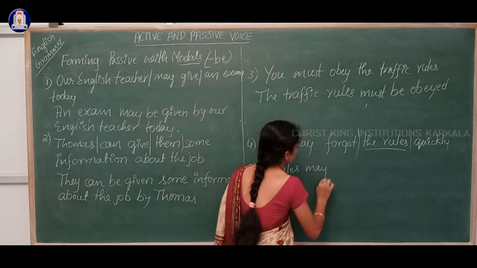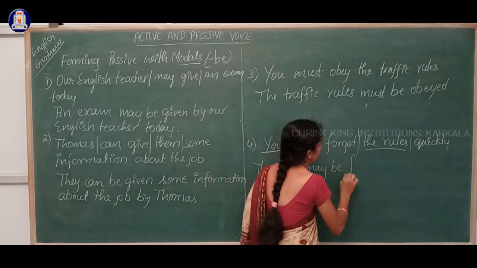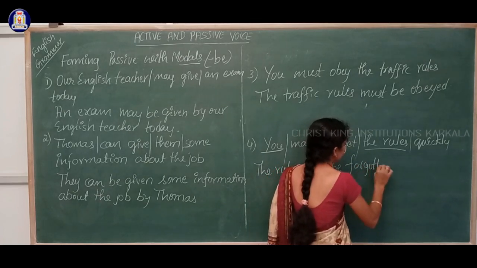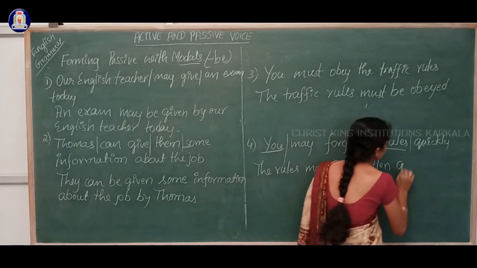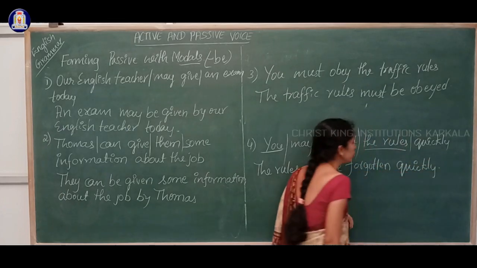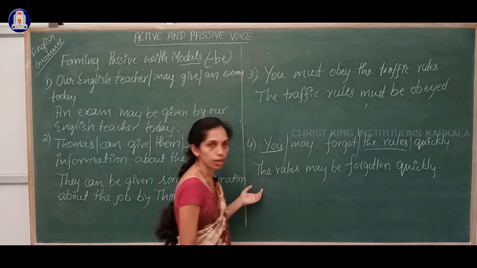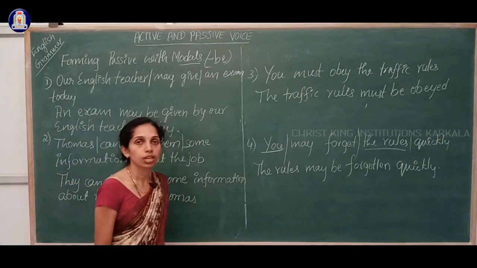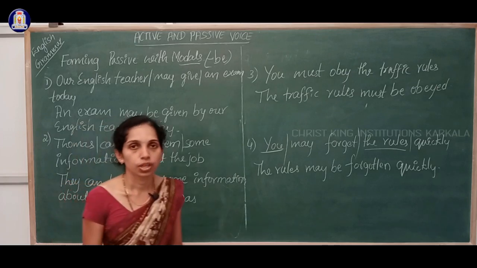The rules may be forgotten quickly. By you is not required. If you write this much that is enough.